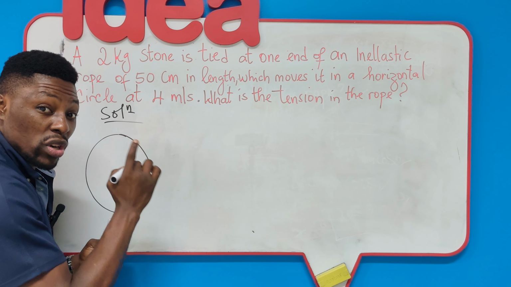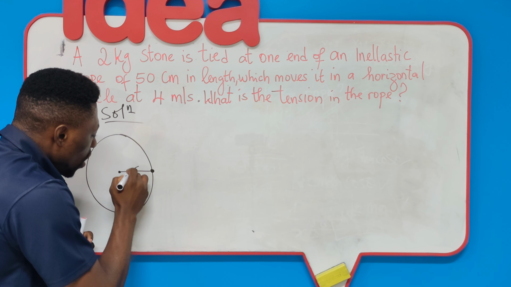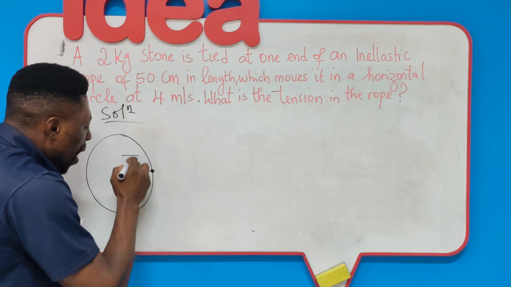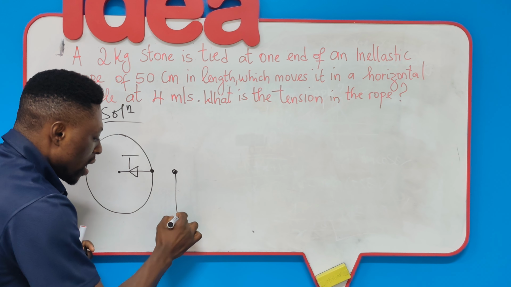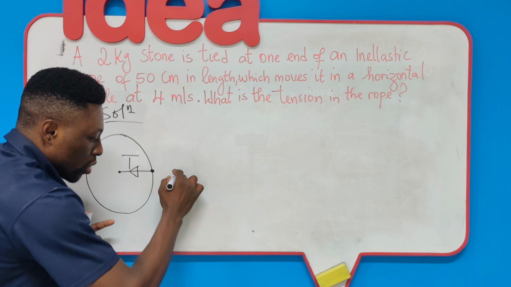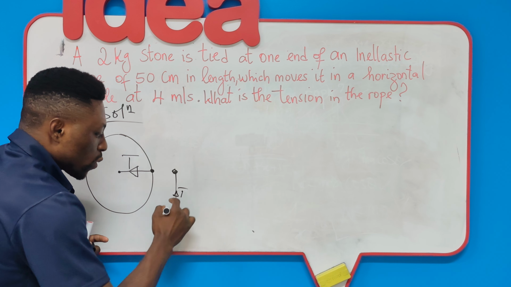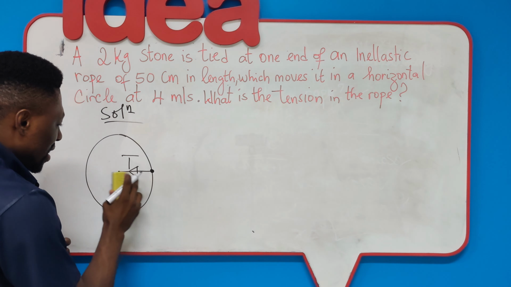It's important to know which direction the force acts, because forces are vectors. So the tension force will act nowhere else but towards the center, because if the stone were suspended vertically like this, and this were the rope, of course the tension force would act in this direction. This is the reason why this tension force acts this way.